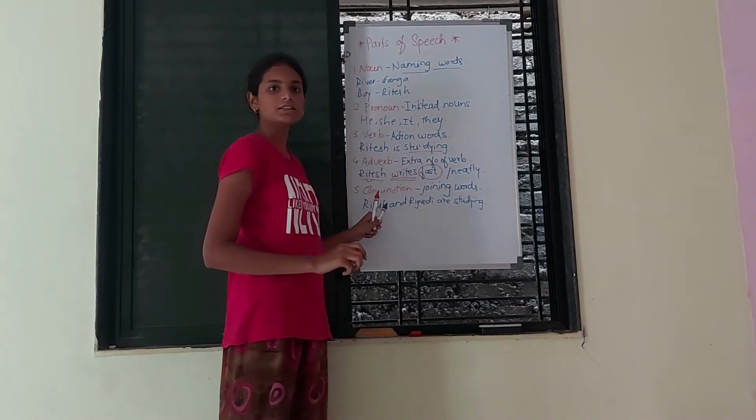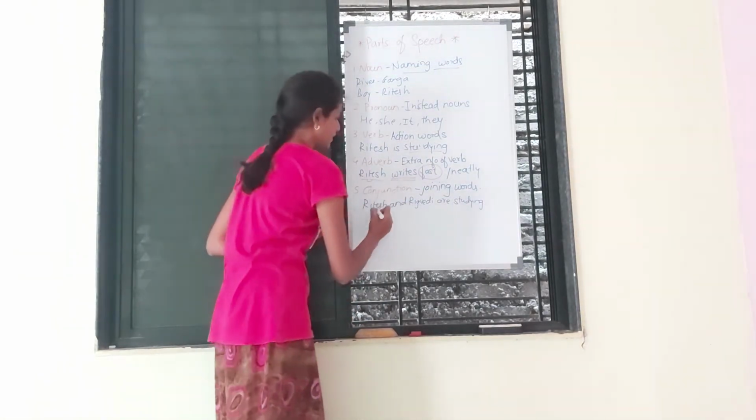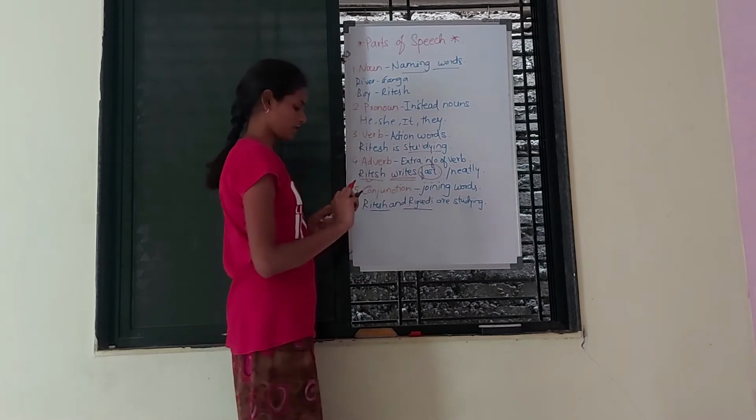Instead of saying Ritesh is studying and Rigvedi is studying, I can write Ritesh and Rigvedi are studying.